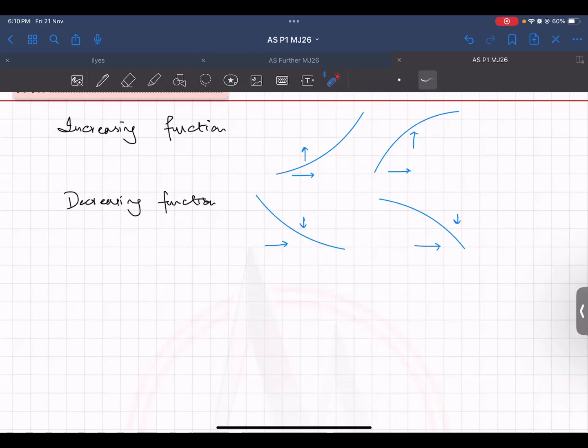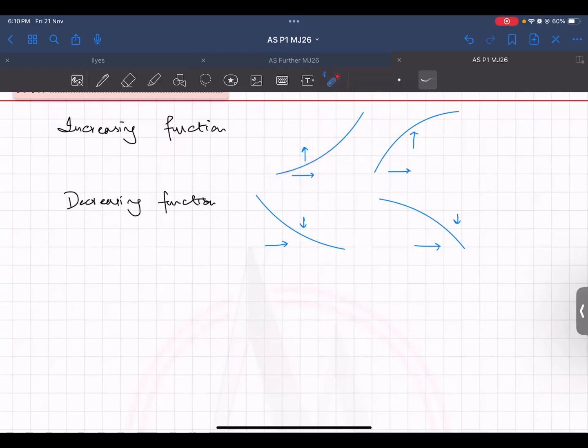It's also very simple. If you look at this increasing function, if the graph is going up, you can see that the tangent gradient is always positive for any increasing part of the graph, because change in y upon change in x, both of them are positive.